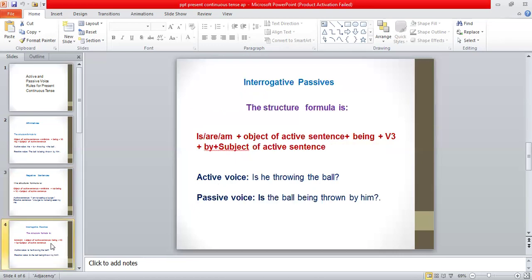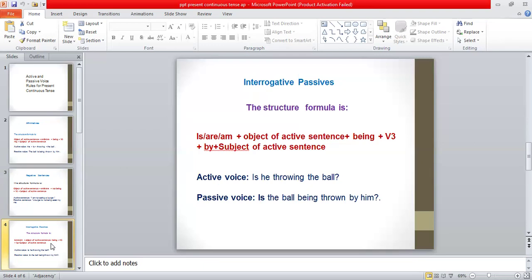Now, in the case of interrogative sentences, again, the structure formula is: is, are, am, object of the active sentence, being, third form of the verb, plus by plus subject of the active sentence. Is he throwing the ball? Is is the helping verb, he is the subject, throwing is the main verb, and ball is the object.